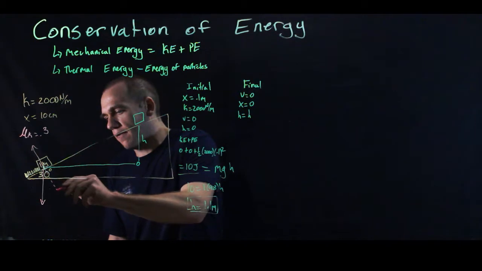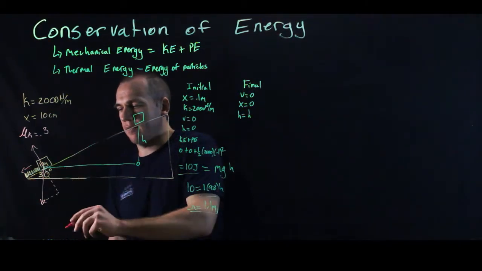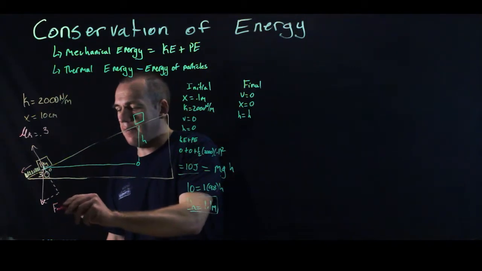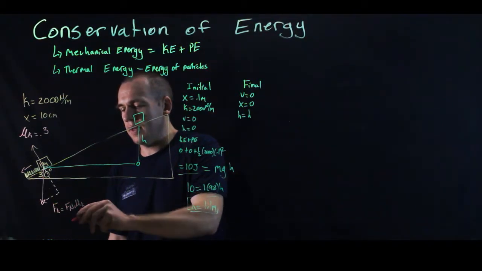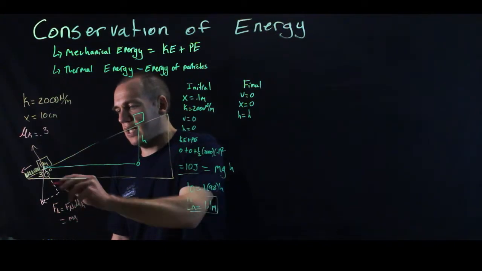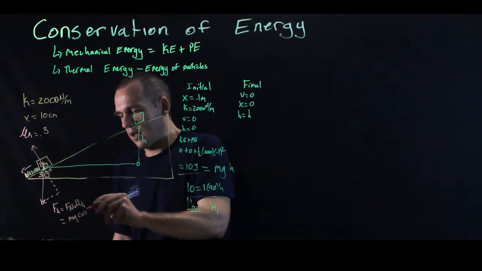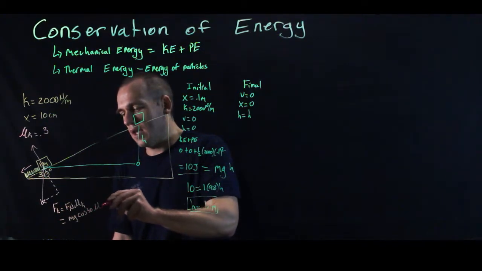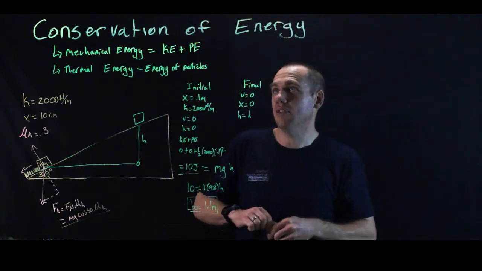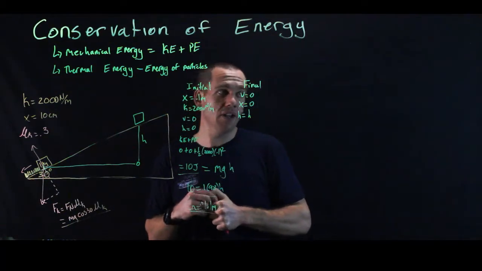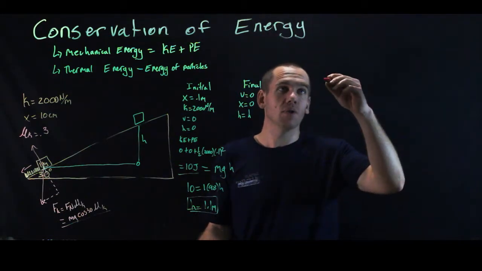But the frictional force, which is going to oppose that motion, is going to do negative work, right? And so Fk is equal to Fn mu k, which is equal to mg cosine 30 times mu k. So if I know my frictional force, then I can actually still use the law of conservation of energy. It's just that I have to account for any work done by non-conservative forces.